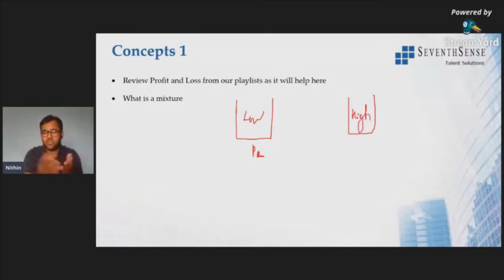Guys, you need to pardon me for the legibility because I'm using the touchpad to write. Just adjust for this particular session; the remaining part I'll help you in understanding and solving. Next is the price of high quality, which I am treating as PH.